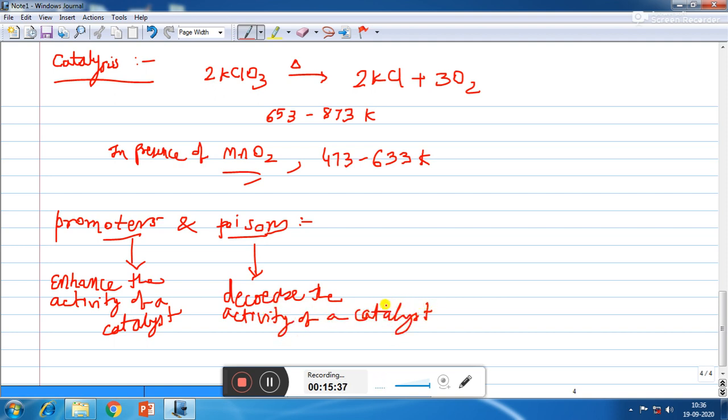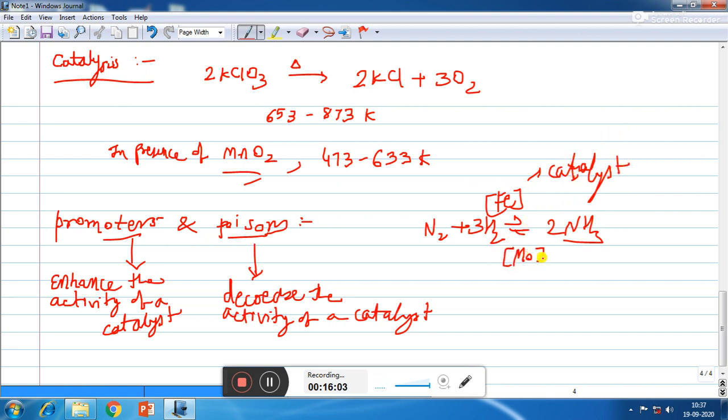For example, in Haber's process for the manufacture of ammonia, iron is used as the catalyst, while molybdenum is used as a promoter for iron. So molybdenum will enhance the activity of iron.